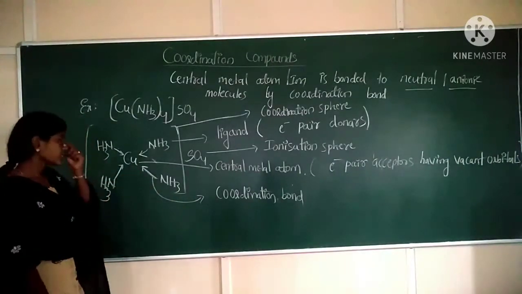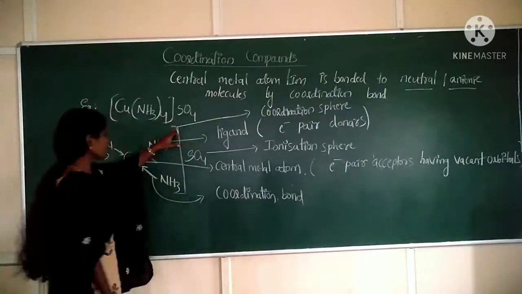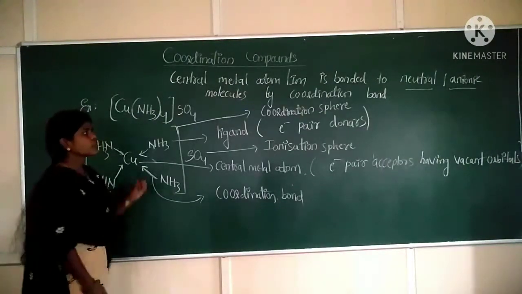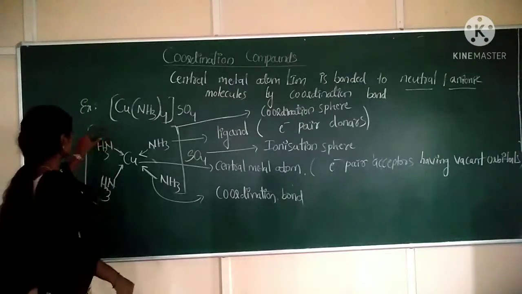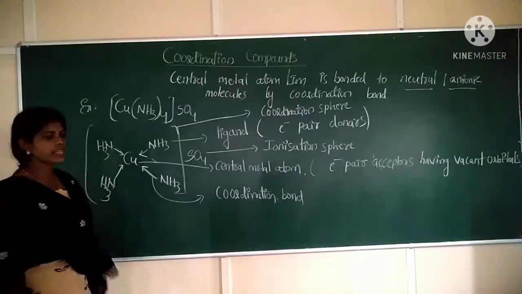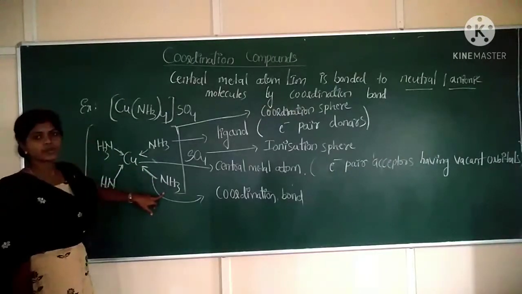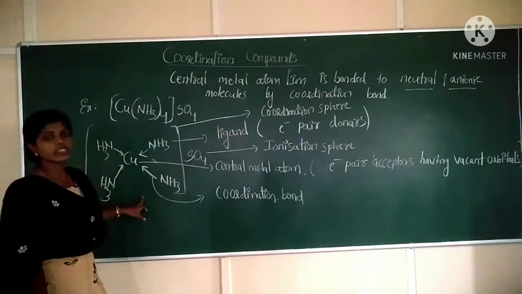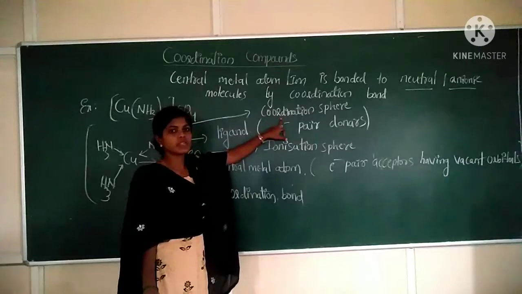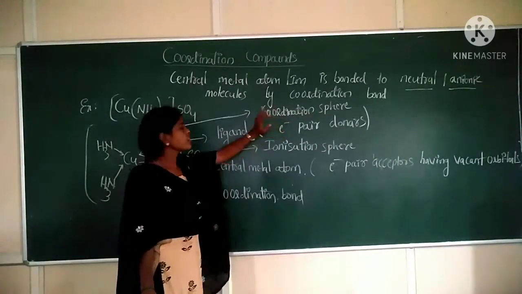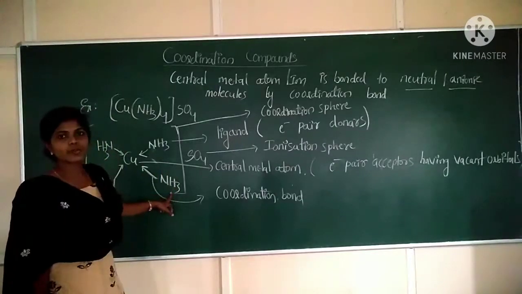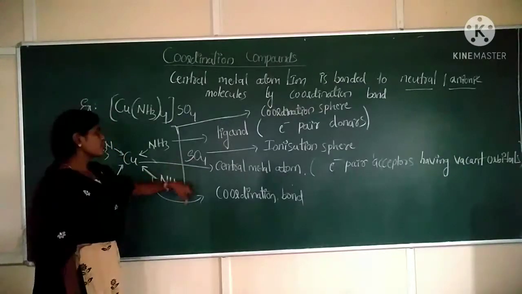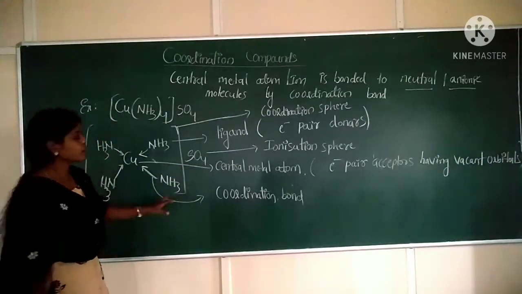So this is a coordination bond. Okay. Next one is the coordination sphere. This square bracket can be called the coordination sphere. Within this square bracket, the central metal atom and ligands are enclosed. Enclosement of the central metal atom and ligands within the square bracket is said to be the coordination sphere. Next, SO4 is just written outside the coordination sphere, or outside the square bracket.